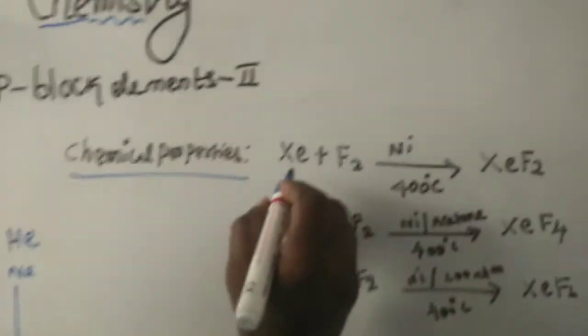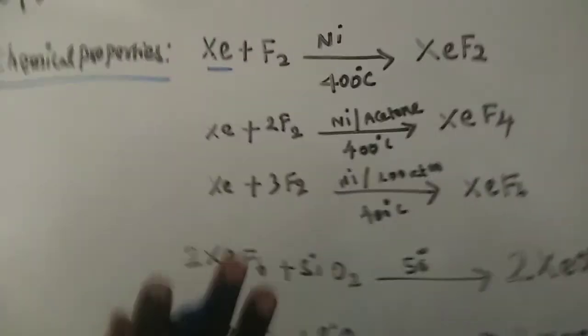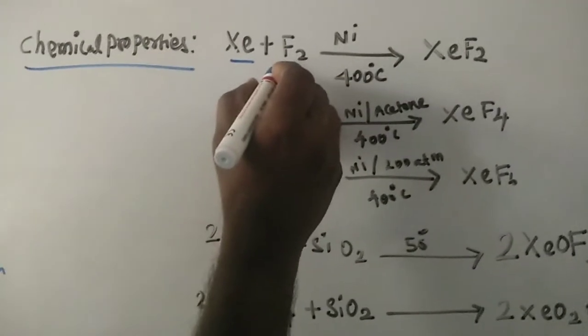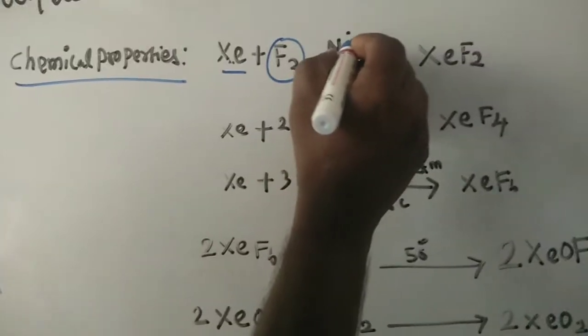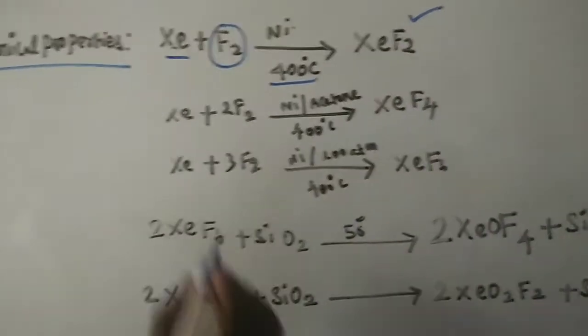Next, chemical properties of noble gases. First, xenon. In the noble gas family, xenon forms some compounds at high atmospheric pressure. Xenon treated with fluorine in the presence of nickel at 400 degrees Celsius forms xenon difluoride.